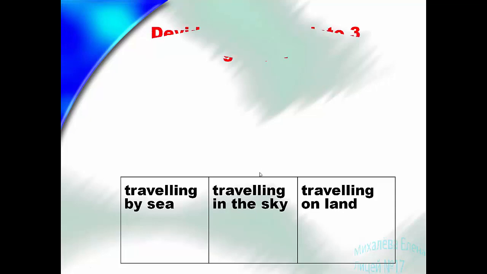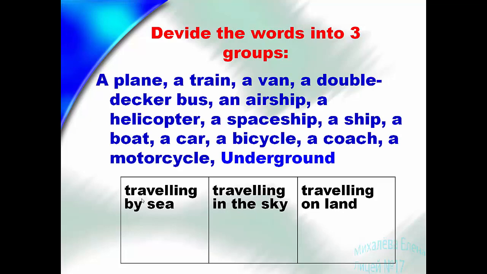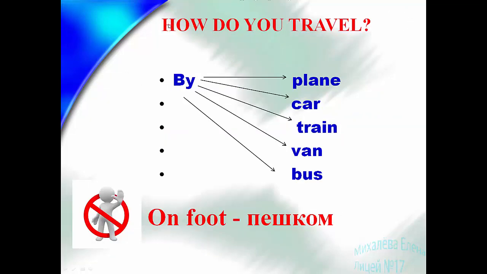So divide these words into three groups: traveling by sea, traveling in the sky, traveling on land. Let's go. Plane. Here, train. Here, van. Here, double decker. Here, an airship. Here, a helicopter. Here, spaceship. Here, ship. Sea, a boat. Sea, a car. Land, a bicycle. Land, a coach. Land, a motorcycle. Land, underground, on land. So, how do you travel?